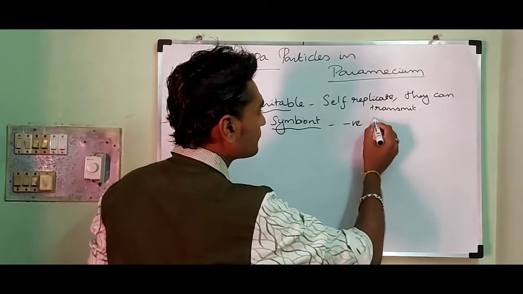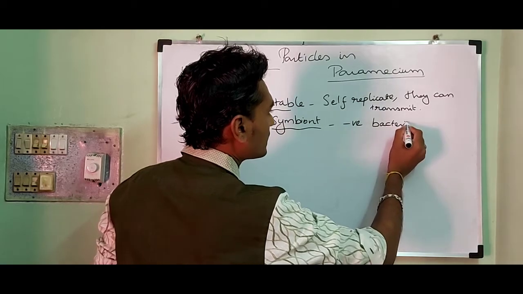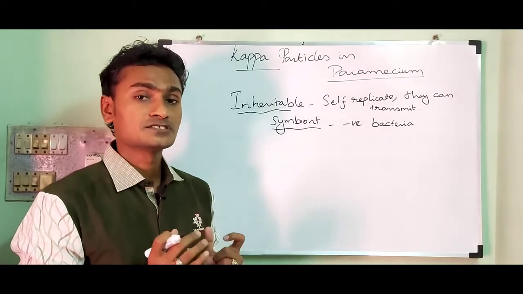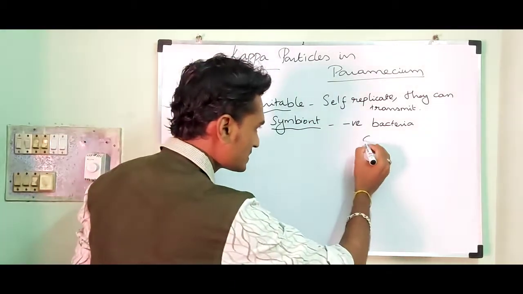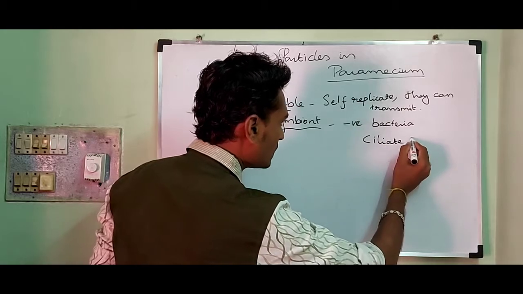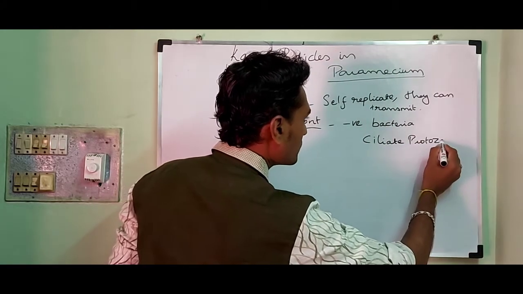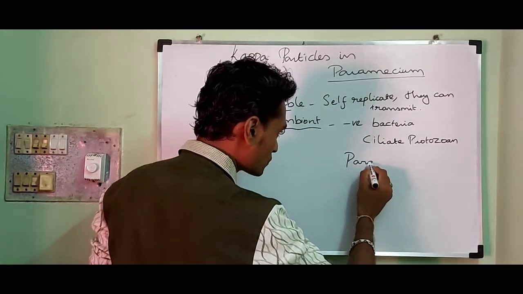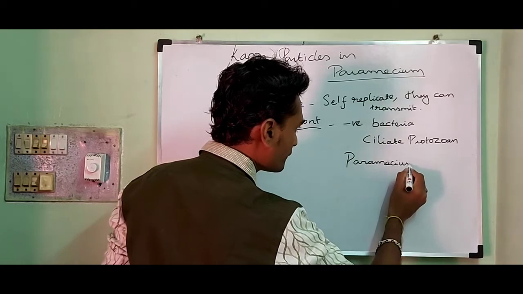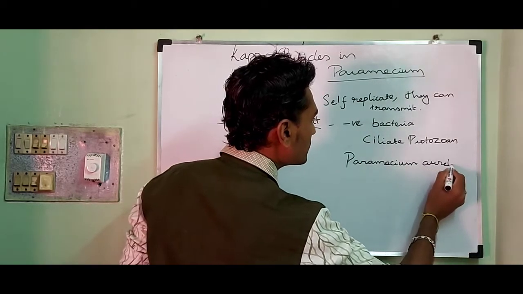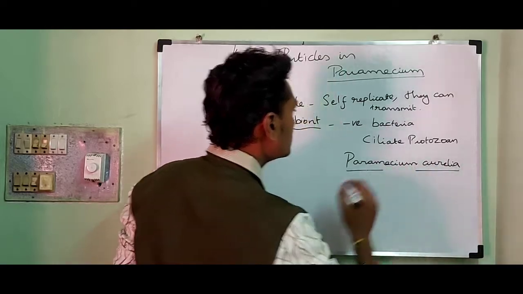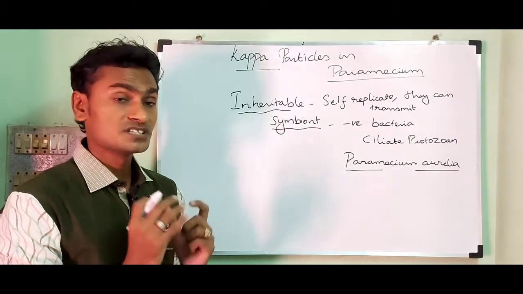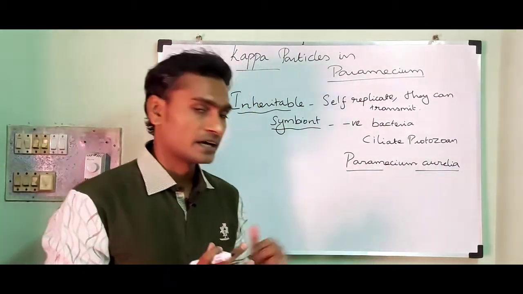Actually, Kappa particles are gram-negative bacteria which make a symbiotic association with the ciliate protozoan Paramecium, especially the species Paramecium aurelia.